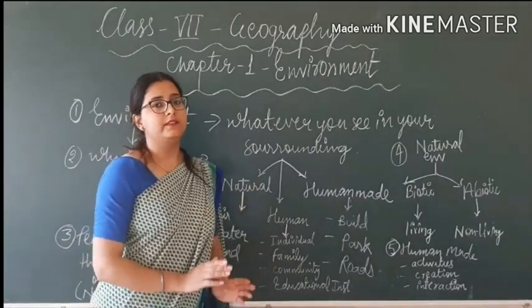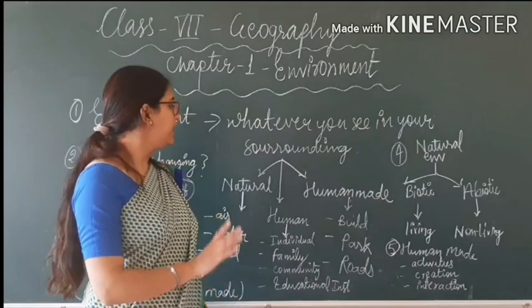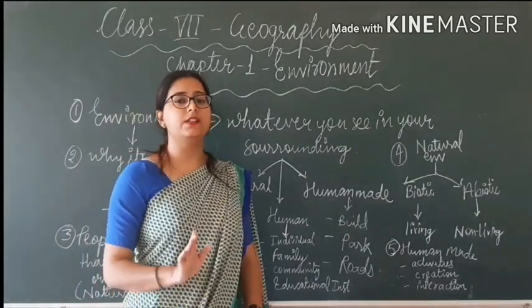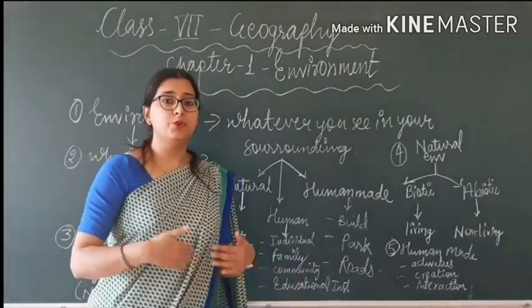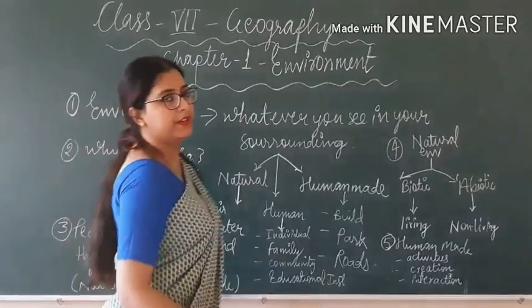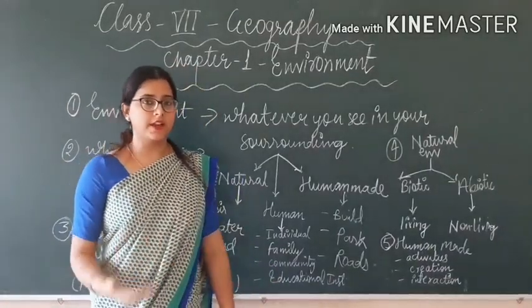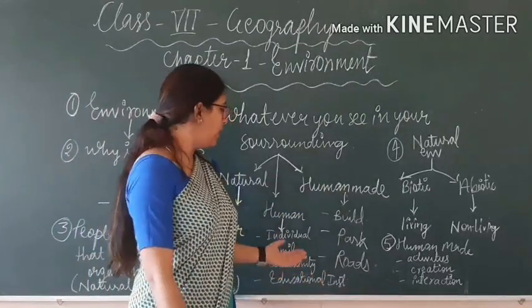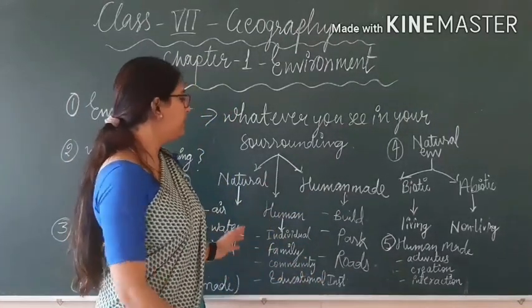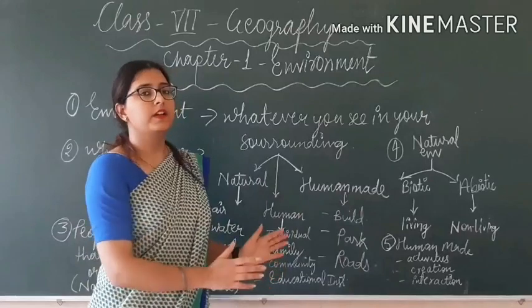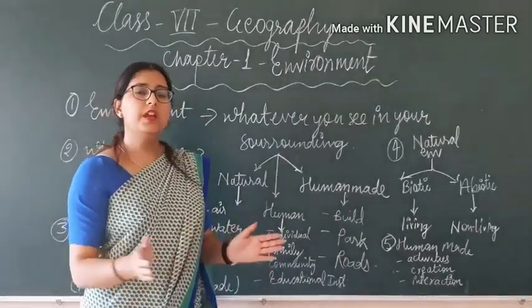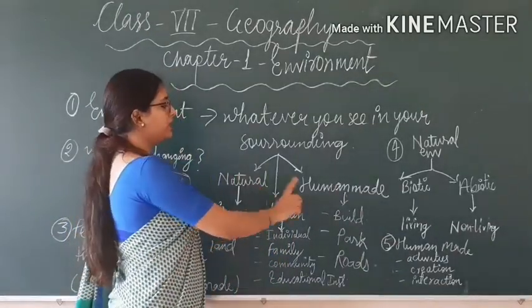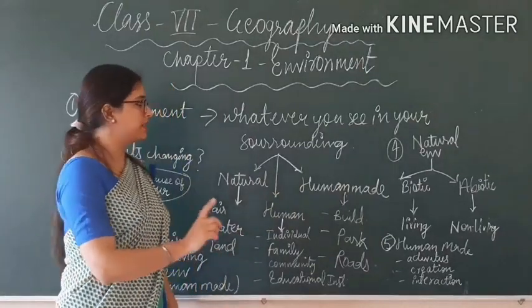So anything that surrounds us, whether it is natural, human made, or human itself, all these 3 things are our environment because all these 3 things surround us.